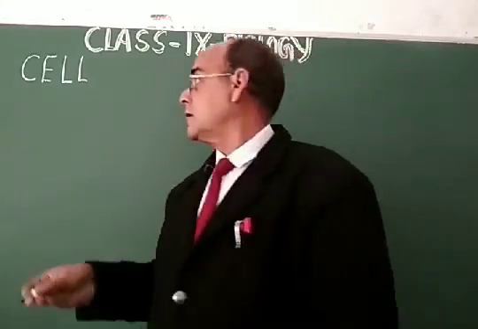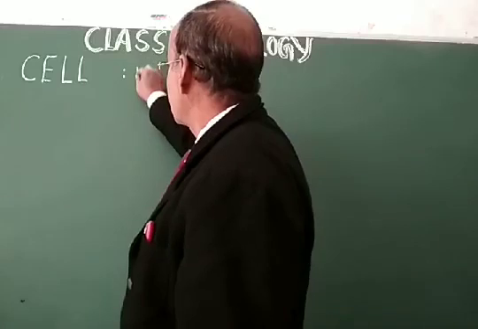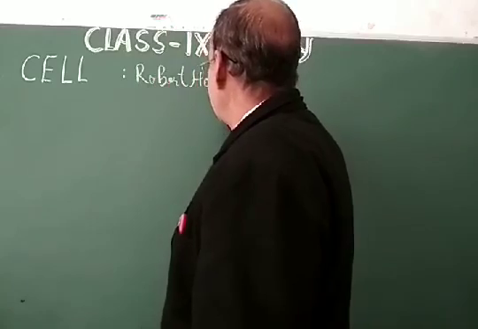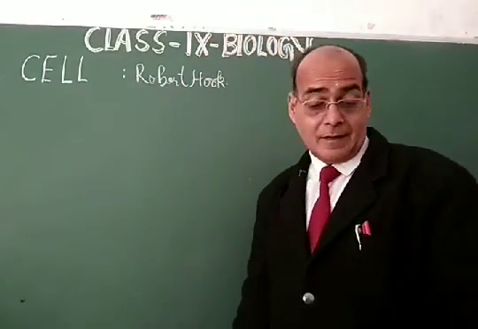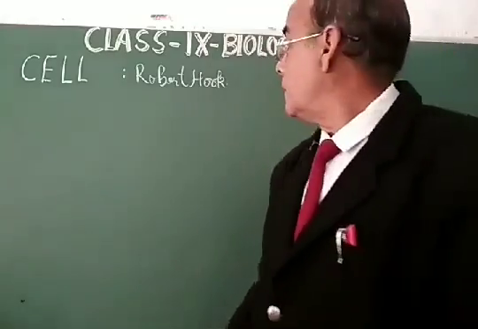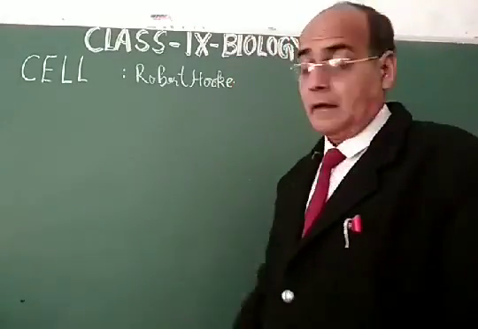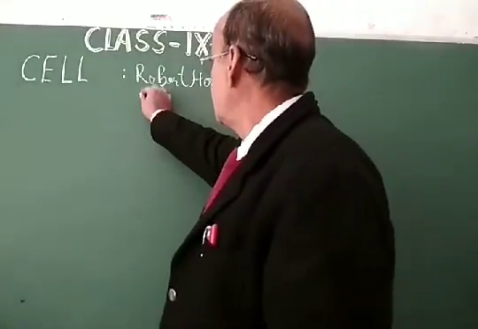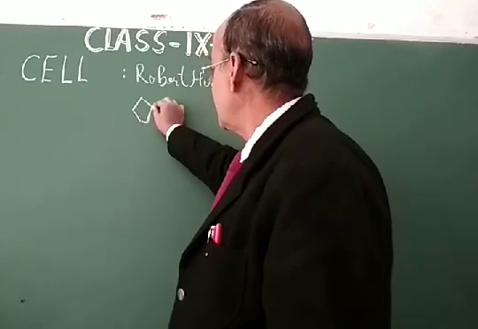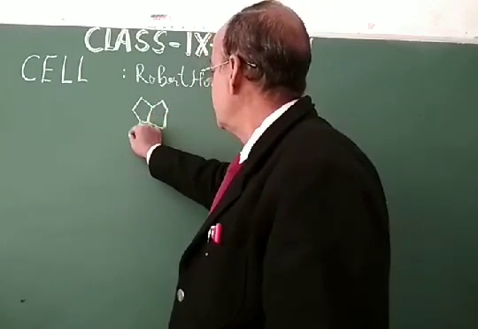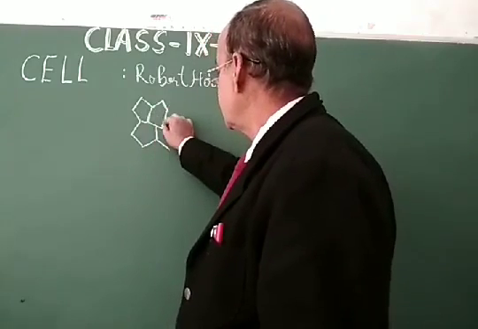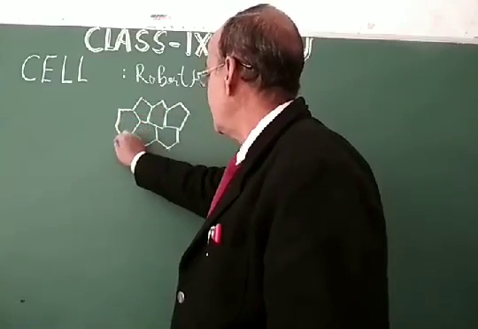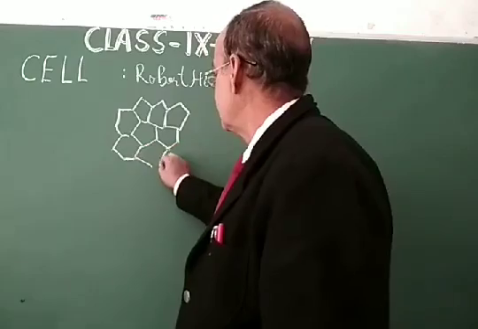So dear students, as far as the history of the cell is concerned, Robert Hooke discovered the cell, and he saw small chambers inside that piece of cork, like this. He saw a small piece of cork in a simple microscope, and he saw a structure something like this.